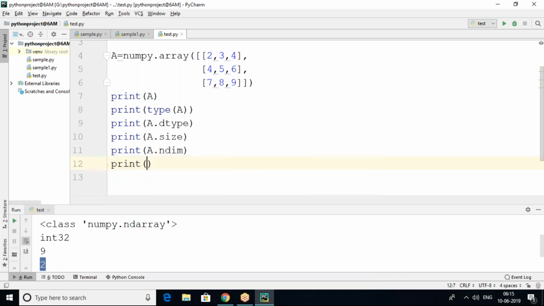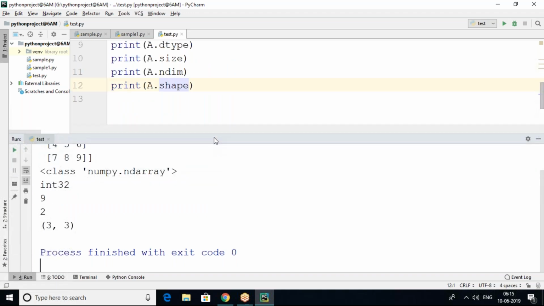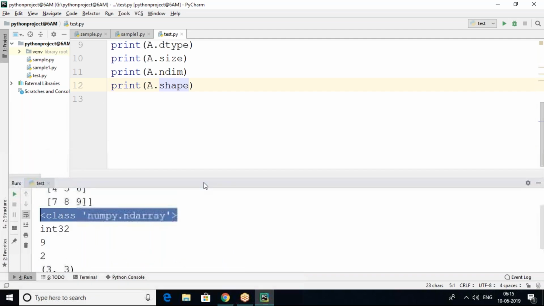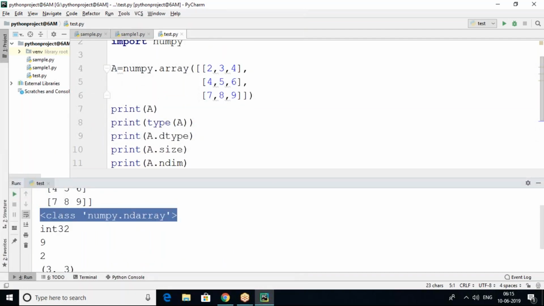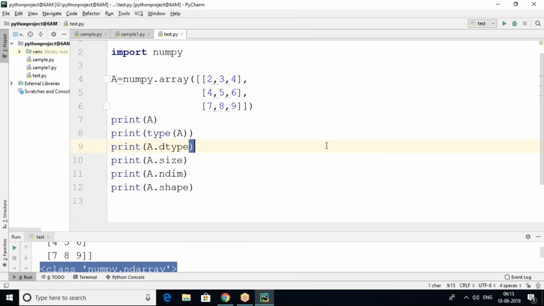Next, print A dot shape, the shape of the array. How many rows and how many columns are there? That is called the shape of the array. So 3 rows, 3 columns. Number of dimensions is 2, like ndim. Size of the array is 9, the number of rows multiplied by the number of columns. The data type of the array is integer, and the type of the array is NumPy ndarray. So these are the basic operations we can do with this two-dimension array.